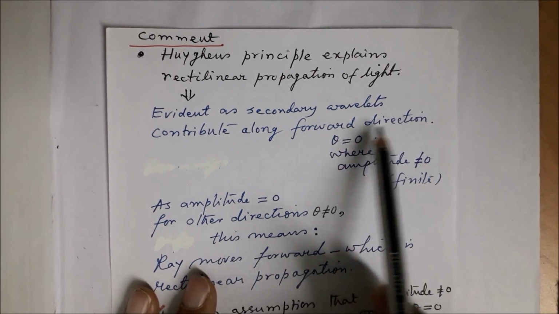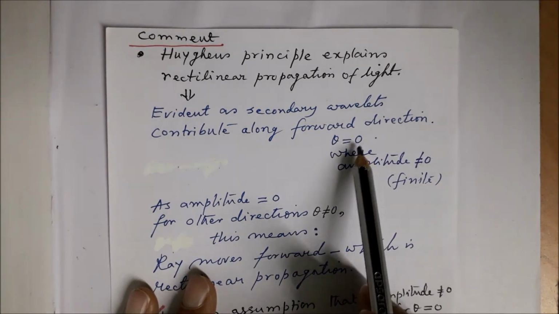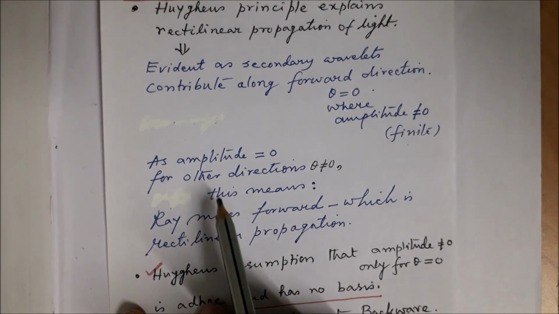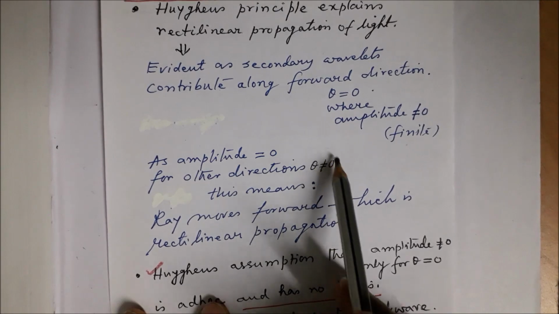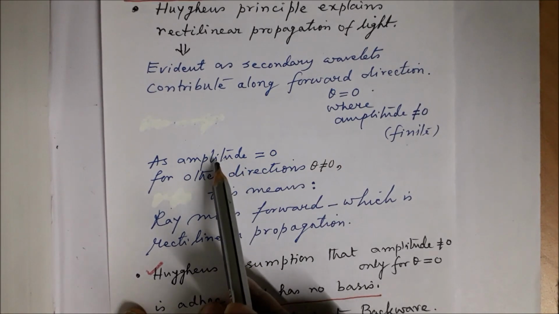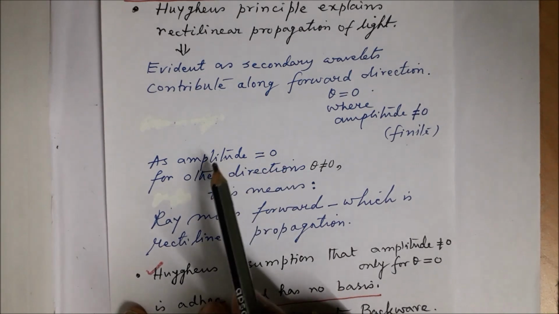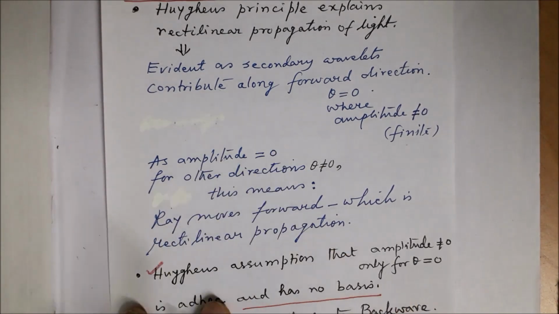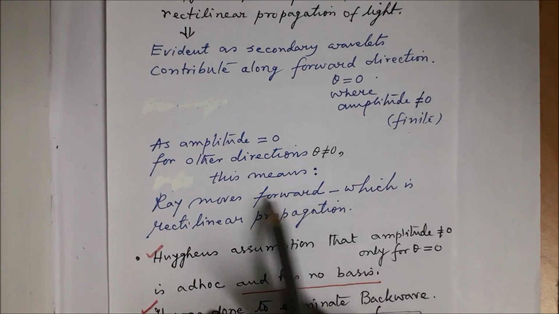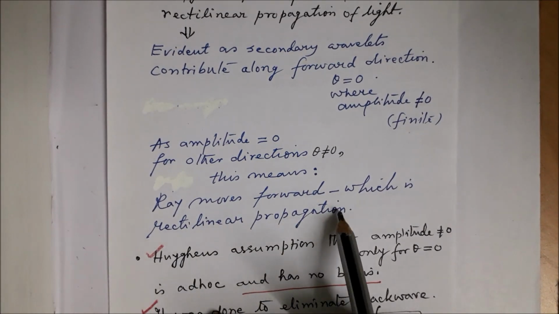So forward direction means theta equal to 0, where amplitude is non-zero or finite, while in other directions corresponding to theta not equal to 0, the amplitude is 0, that is, there will be no contribution of the secondary wavelets. So in a nutshell we can say that the ray moves forward, and this is rectilinear propagation.